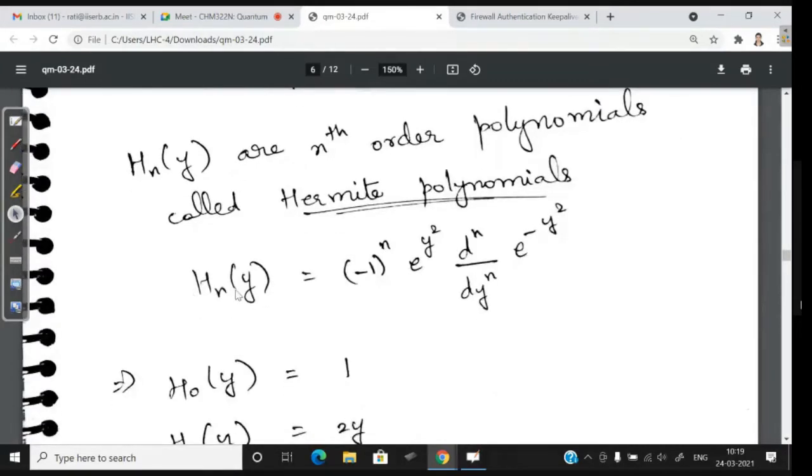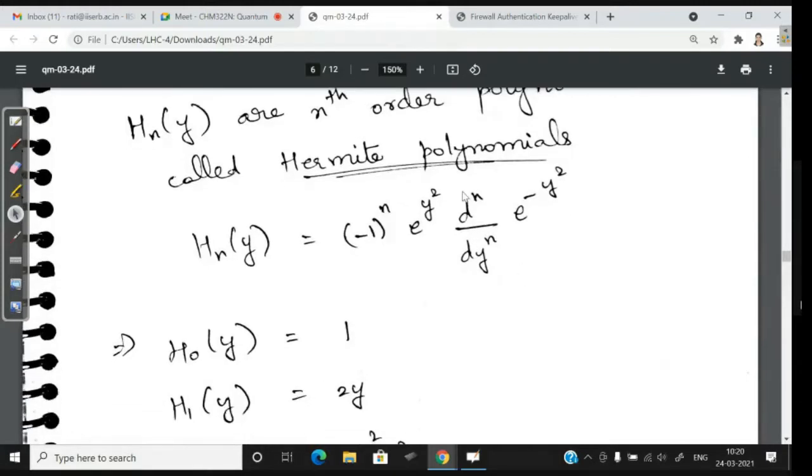The general form of the Hermite polynomial Hn of y is minus 1 power n, e power y square, nth derivative with respect to y, d n by dy n of e power minus y square. If you do the zero derivative, n is 0, so there's no derivative here. It is just e power y square. That is the 0th derivative, and the first derivative is just d by dy, and so on.